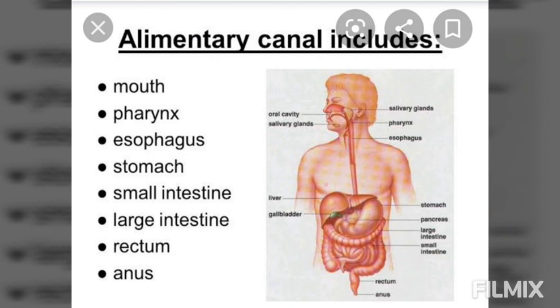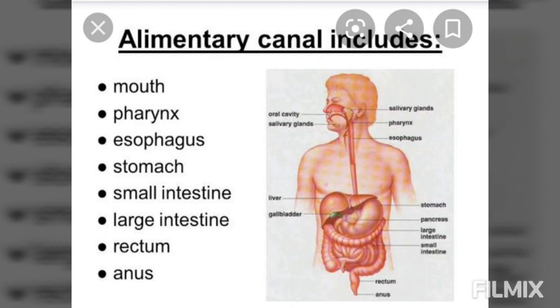Apart from the alimentary canal, there are also a few glands associated with the process of digestion. These glands are the salivary glands, liver and pancreas. These glands secrete digestive juices which contain enzymes that convert complex food substances. As we know, the food we take is in solid form and our body cannot digest this solid form.